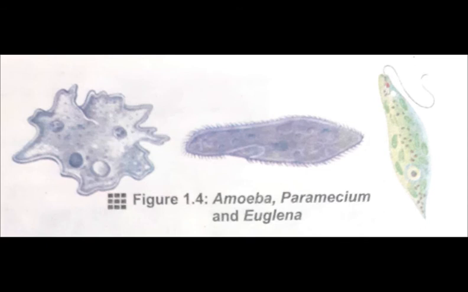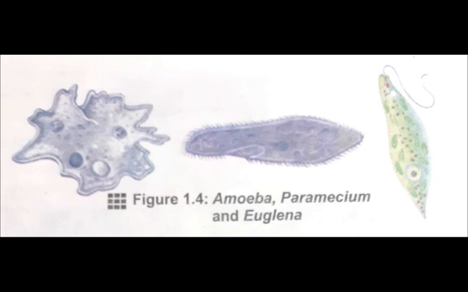You can see 3 unicellular organisms in the figure, in which on the left side is amoeba, in the center paramecium is present, and on the right one it is euglena. So these are the examples of unicellular organisms. These organisms consist of only a single cell and all the life activities are performed by that cell.